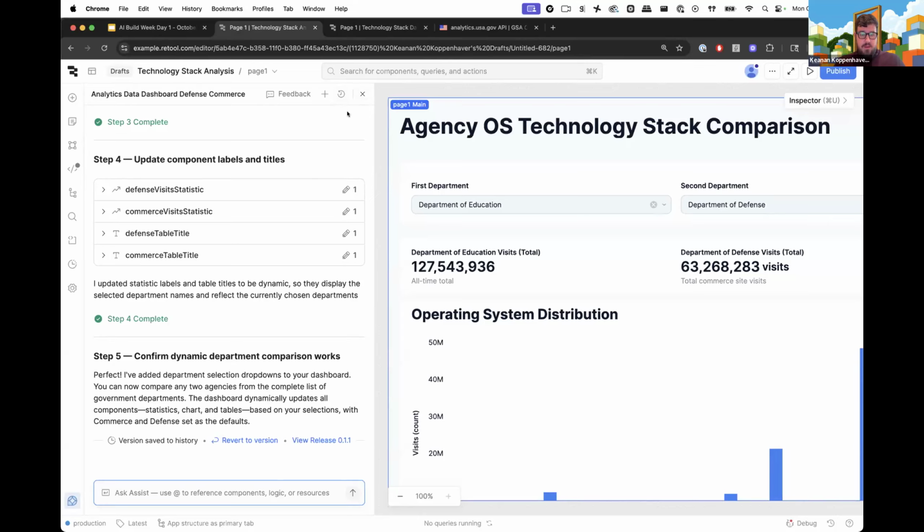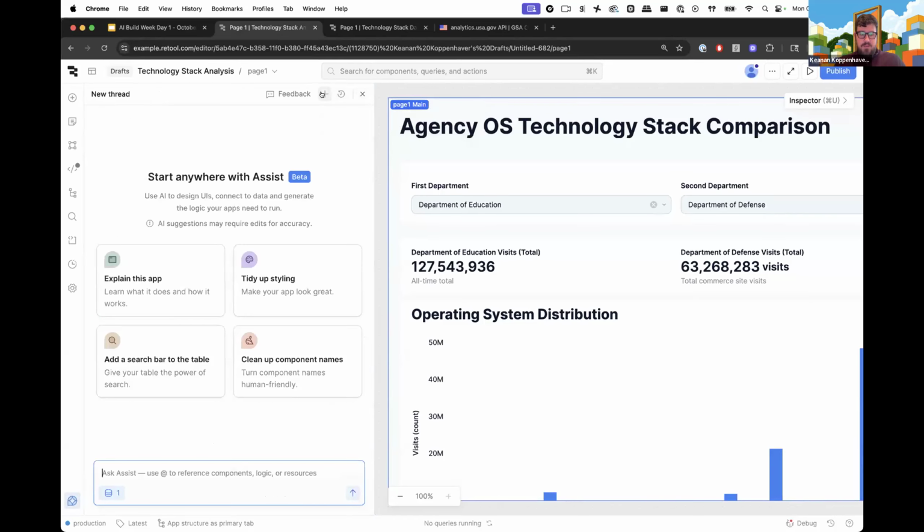The other thing that I wanted to call out is these couple buttons up top here. Number one, this is a history tab, right? So as we create these releases and look at different generation versions, we can roll back to them at any time, which is pretty powerful. And number two, we can also create new threads, right? If you're working on a couple different things at once, or you're editing different parts of the application, sometimes it's helpful to group all of the same type of work into a particular thread, right?